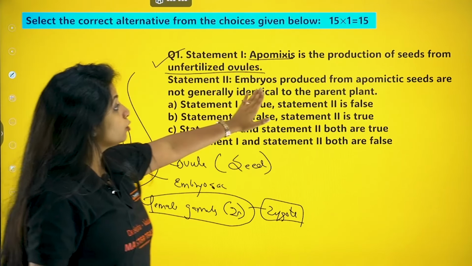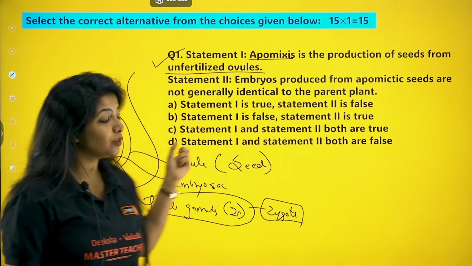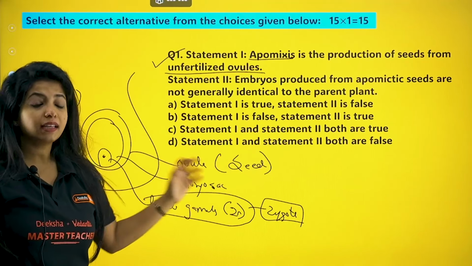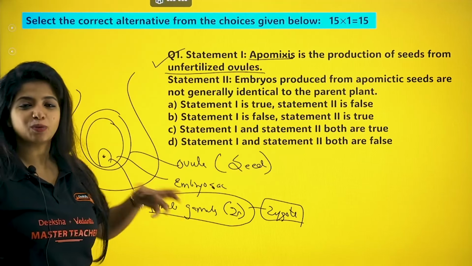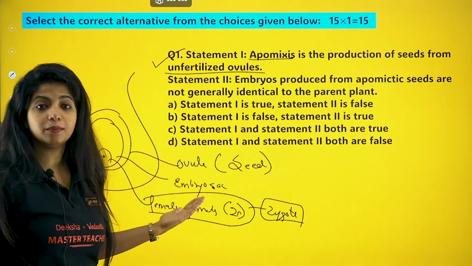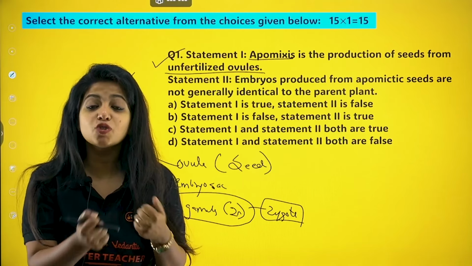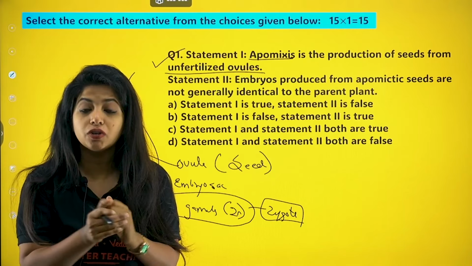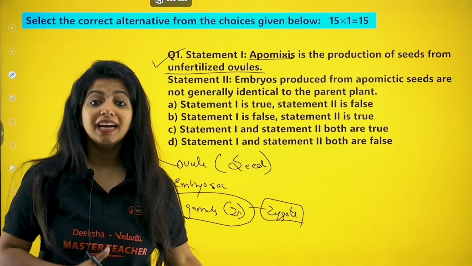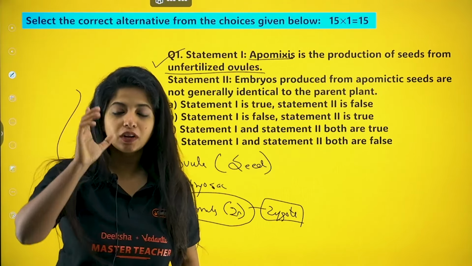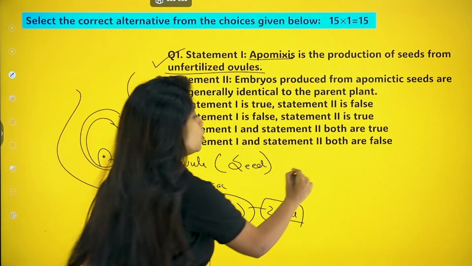Statement number 2: Embryos produced from apomictic seeds are not generally identical to the parent plant. Now the embryos which are going to be formed, are they not going to be identical to the parent plant? Do you think so? Whatever genetic makeup is there in the female gamete, the same thing is transferred to the zygote. So obviously it has to be identical to the parent, my dear children, which is why we say that it is a type of asexual reproduction. It mimics asexual reproduction. In asexual reproduction, only one parent is involved, and whatever is formed are all clones. They all look like each other.